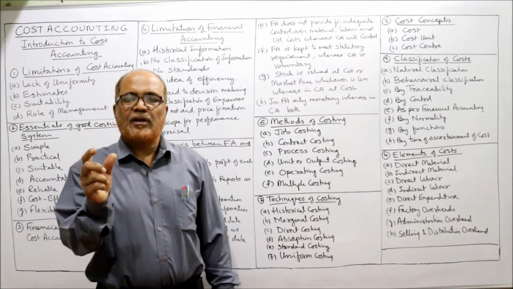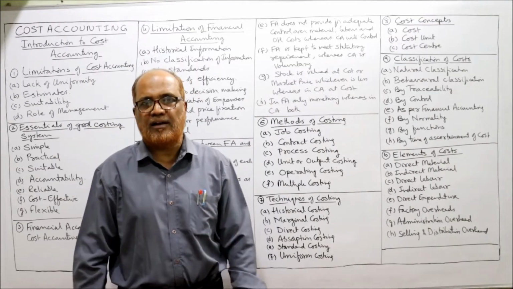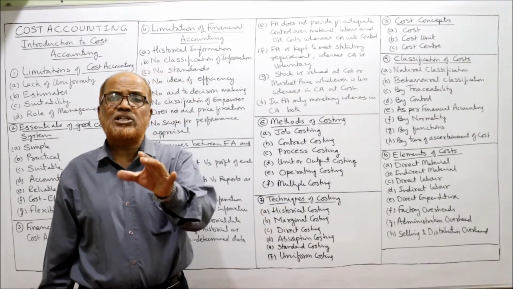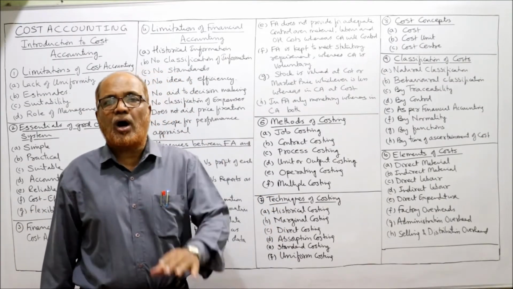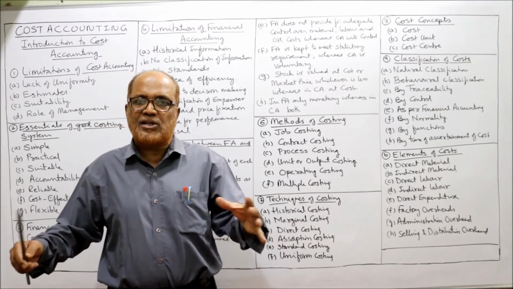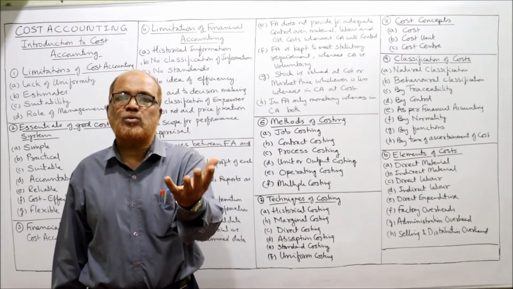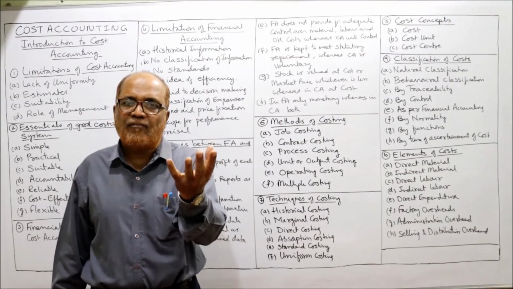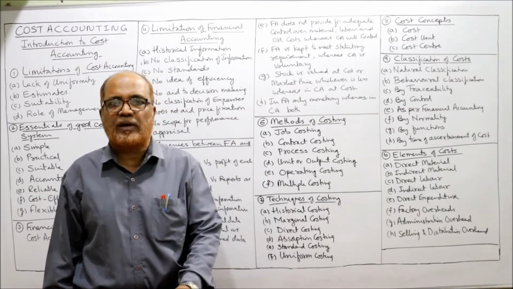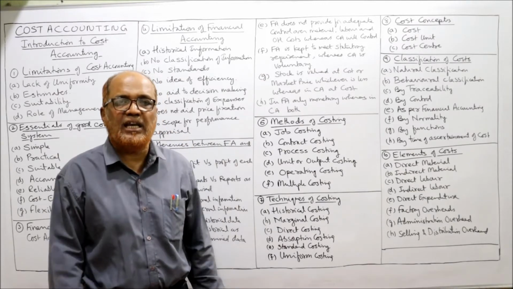Cost unit. The cost unit is a physical unit on which the cost is incurred. For example, in case of cloth, the cost unit is a meter of cloth. So how much expenditure is incurred to produce a meter of cloth? Similarly, in the cement industry, the cost unit is 1 ton. So for making 1 ton of cement, how much cost will be incurred? These are called cost units. It is a part for which the cost is incurred.